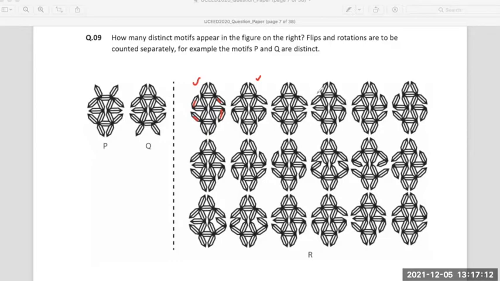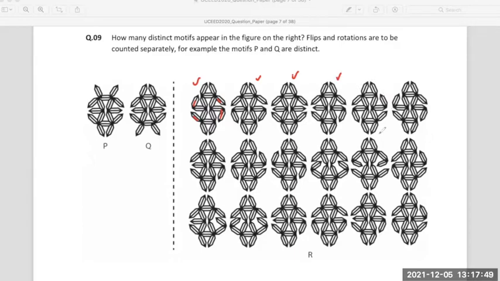Is the third one different, or is it similar to what you saw earlier? It might be similar to P, but it is different. Okay, this is different from both of these. The first two that we saw, this is different, so this is also a distinct motif. Is this similar to what you have seen earlier? No, right? This is different from the first and from the second one. So even this is there.